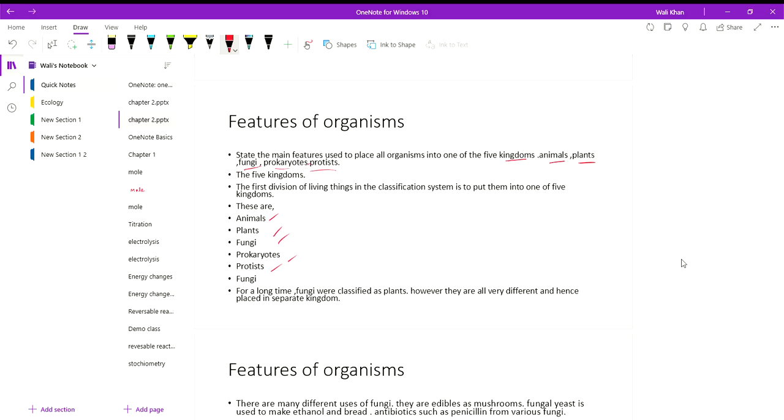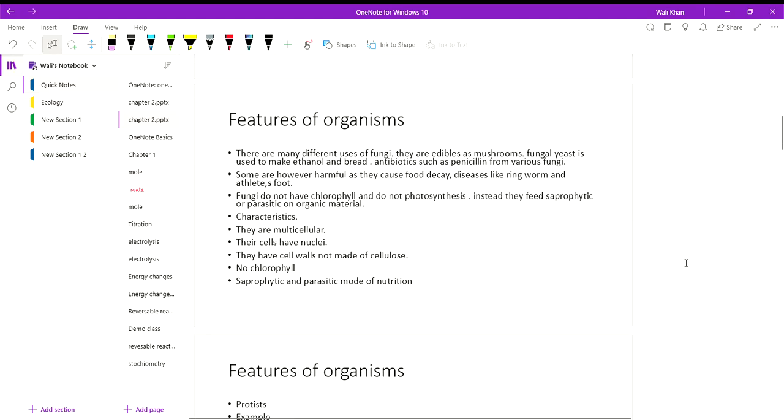This is called fungi. Fungi were first placed with the plants, but due to their different features, which do not resemble plants, they are placed in a separate kingdom. They don't make their own food. They have a saprophytic mode of nutrition. And there are 100 or more different species of fungi. So we place them in a different kingdom.